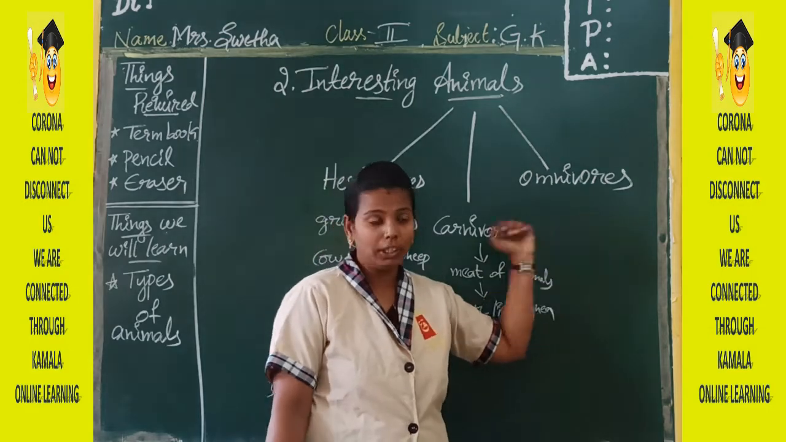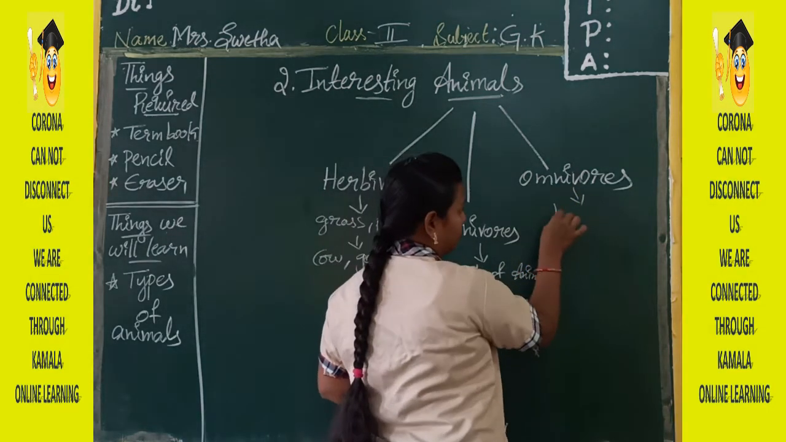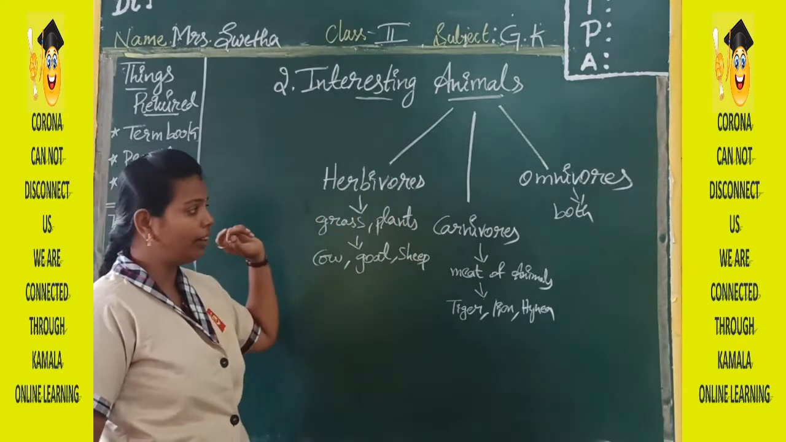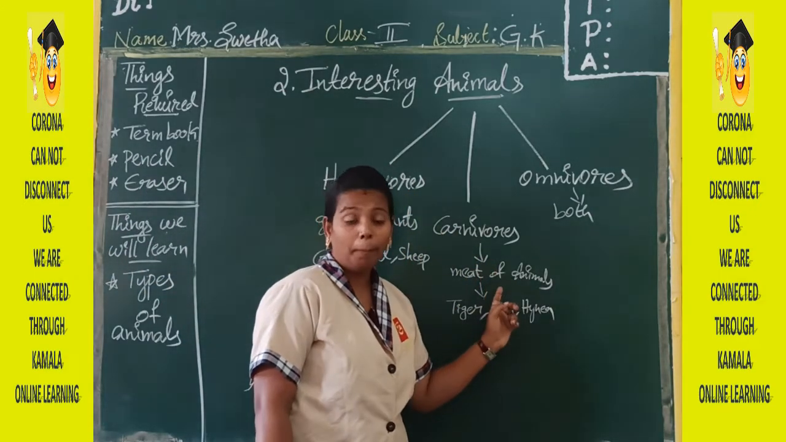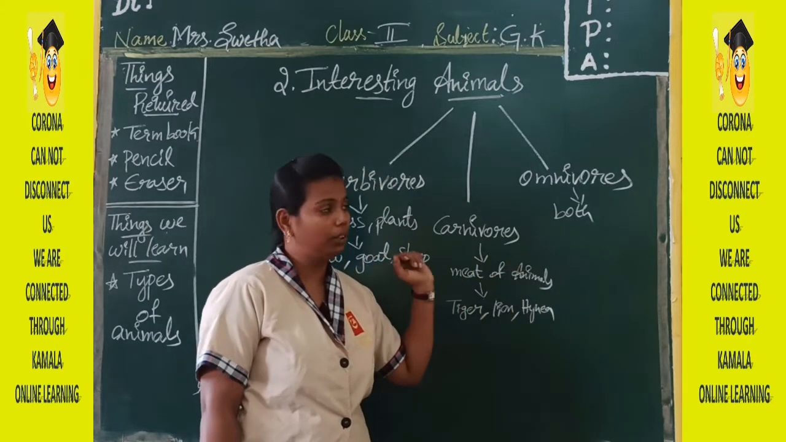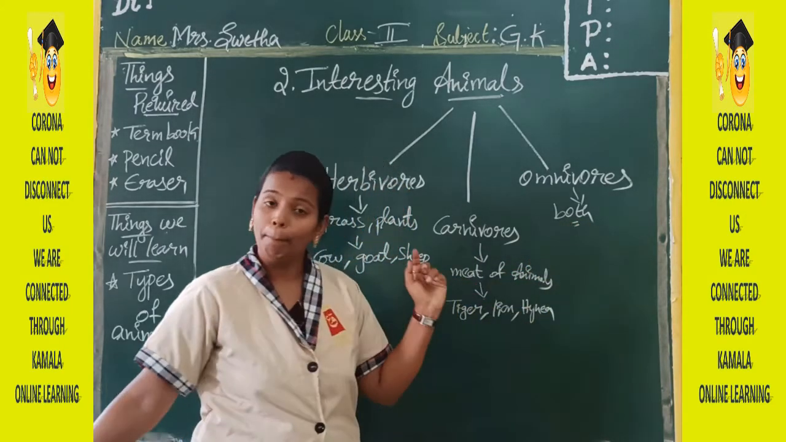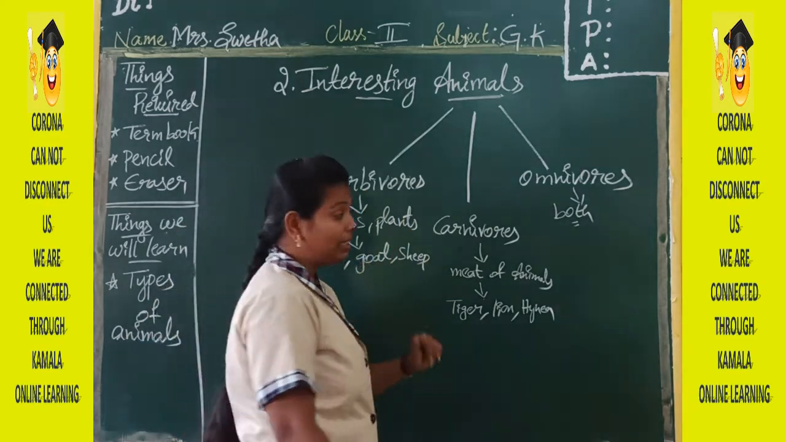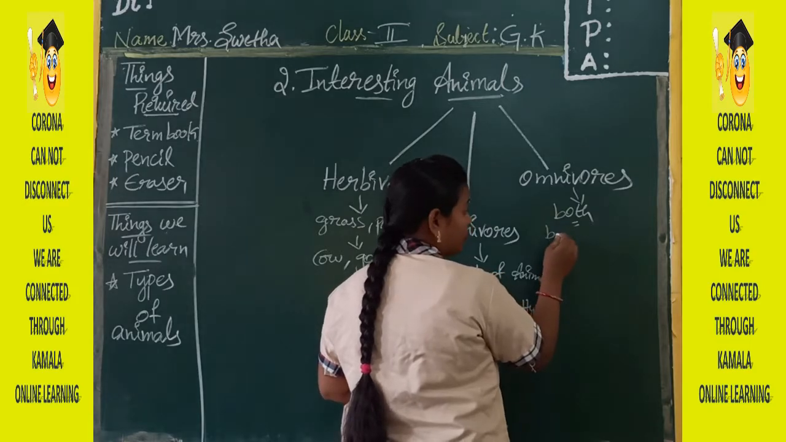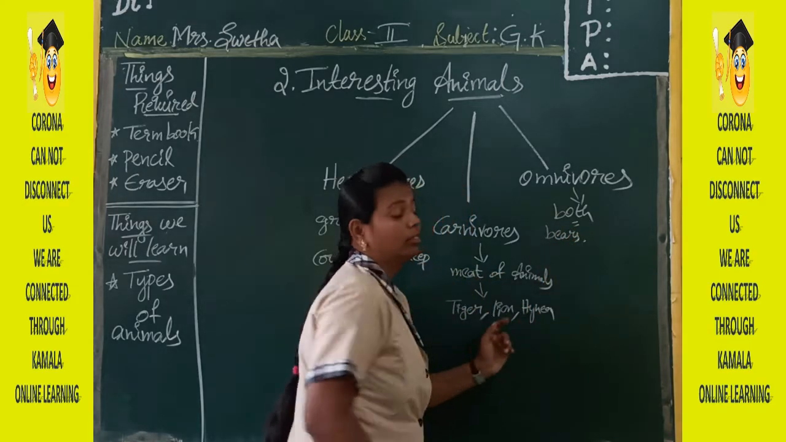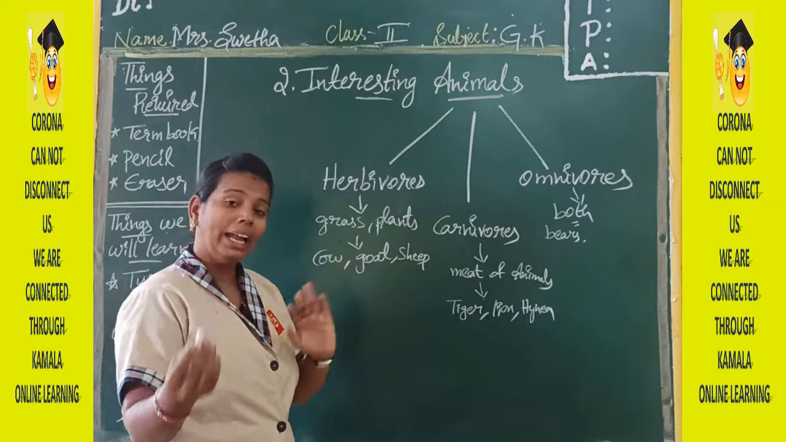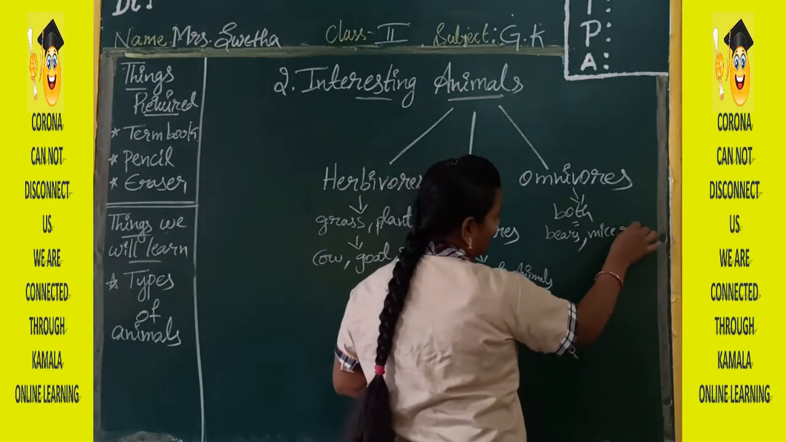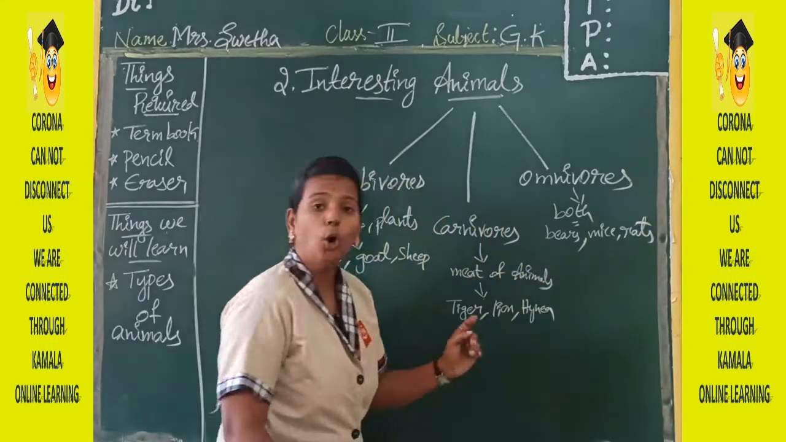Next, omnivorous animals. This will eat both. Both in the sense, it will eat grass and plants, and meat or flesh also it will eat. Both it will eat. Plants as well as meat. So what are those animals? They are also very common, like bees. They will eat both plants and meat also. So bees, mice, rats, all these come under omnivorous animals.